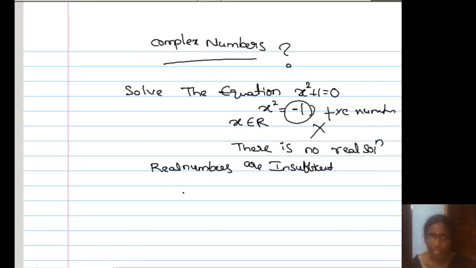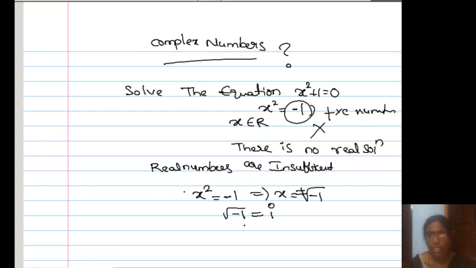One of the mathematicians introduced that x square equal to minus 1 means x is under root minus 1, or plus or minus under root minus 1. This root minus 1 is denoted by the symbol i.